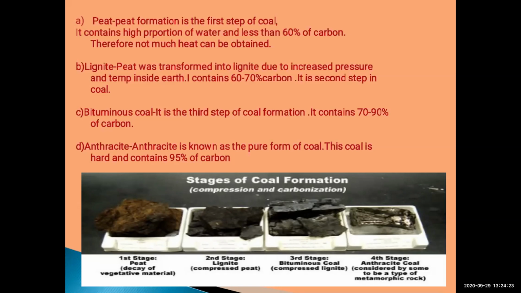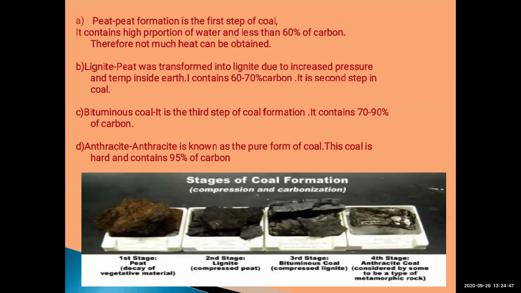So these were the 4 types of coal, or in a twisted manner, it can also be asked, what are the stages in the formation of coal? You have to describe all these points: peat and its description, lignite, bituminous coal, and anthracite. Sometimes it can be asked as a web diagram.